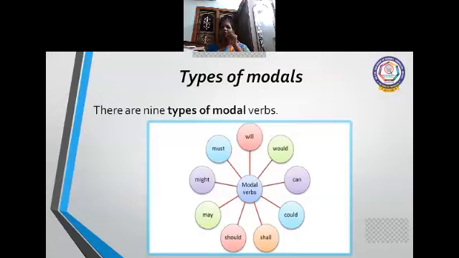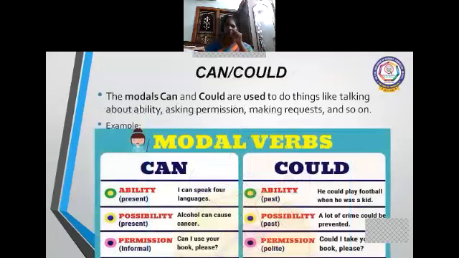It is very clear to you. Once again, you can sing: will, would, can, could, shall, should, may, might, must, our modals. Okay, it is clear, children. So you know now 9 modals very easily. What are the 9 modals? Will, would, can, could, shall, should, may, might, must, our modals. Okay, children, we go for the next.